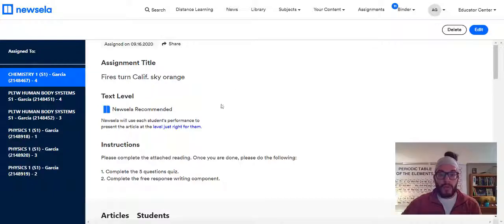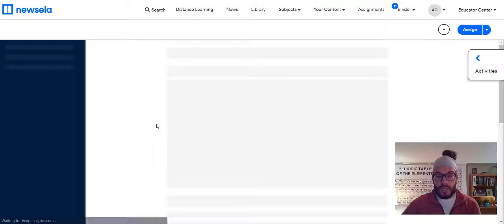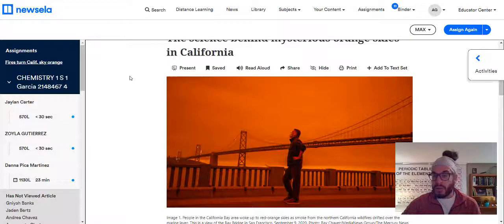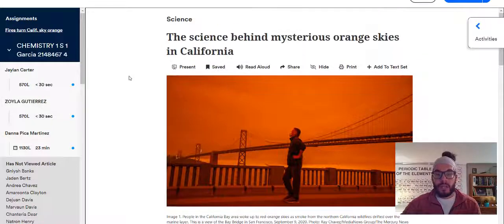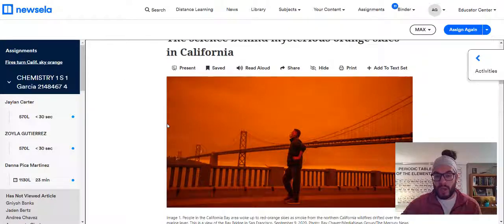You'll get something that looks like this. As you scroll down, I see this because I am a teacher. You will see your article sitting right here. The article that we're talking about today talks about the color of the skies over on the West Coast in California and Oregon. You'll be looking at why those wildfires are causing the sky to look this orangish color.